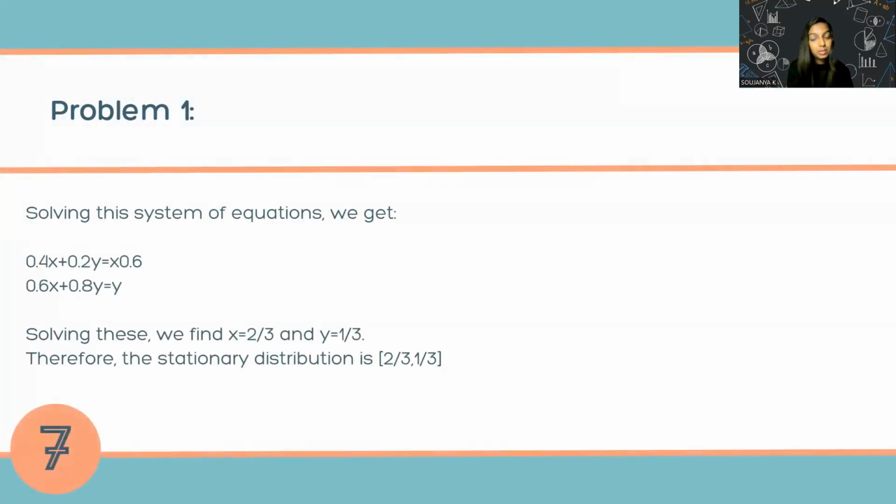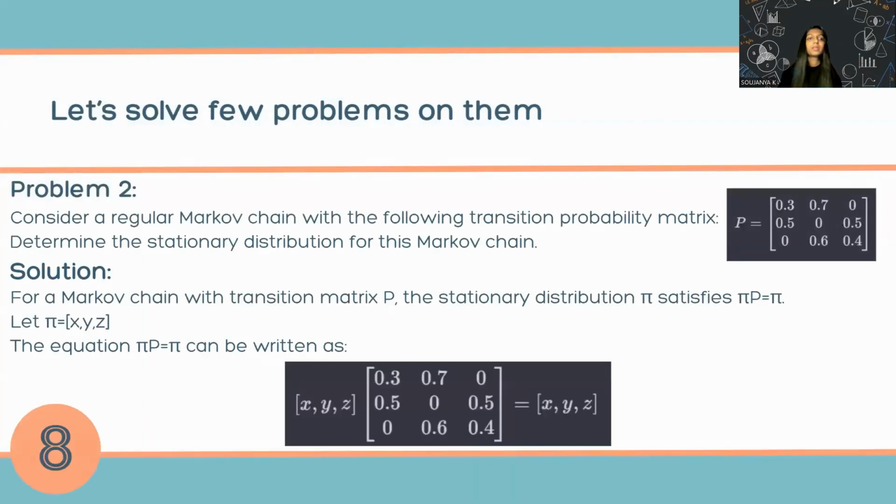After solving that matrix multiplication, we get these two equations. After solving them, we get the values of x and y as 2 by 3 and 1 by 3. Therefore, the stationary distribution is 2 by 3, 1 by 3. Let's go on to the next problem.